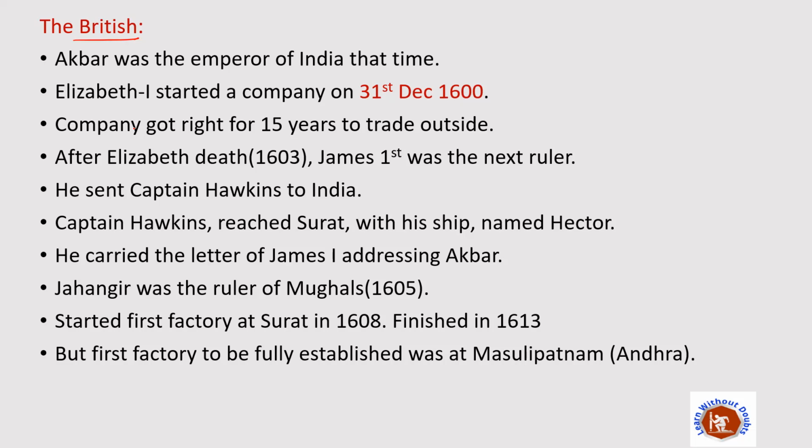So Elizabeth I in Britain started a company on 31st December 1600. This is a very important date, 31st December 1600. On this date, the British East India Company was started by Queen Elizabeth I. At that time in India, Akbar was the Mughal Emperor. This British East India Company got the right to trade outside Britain, with different countries, for 15 years.